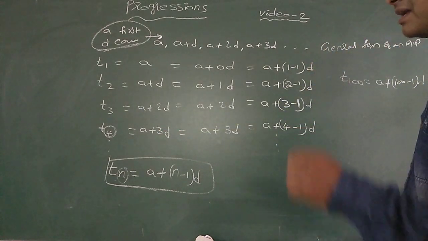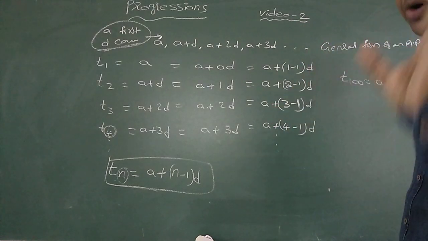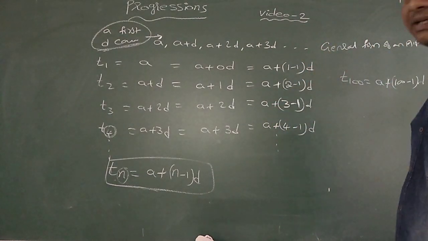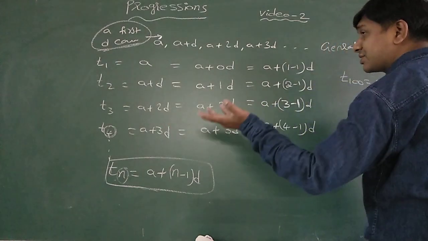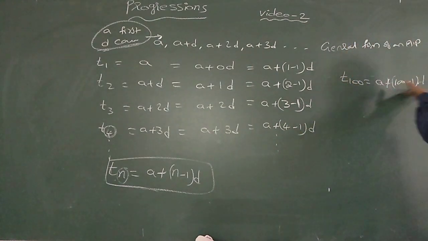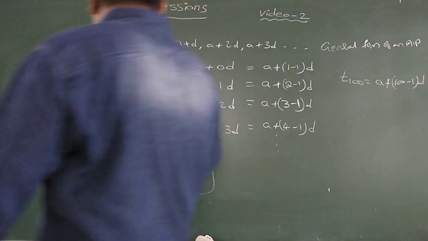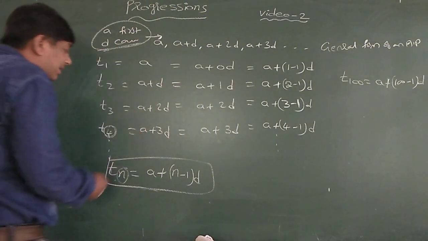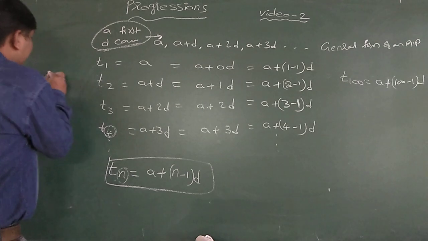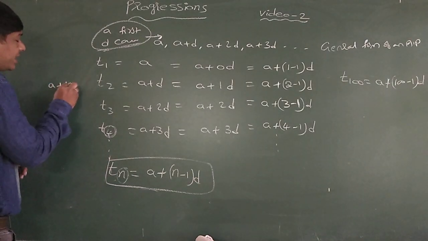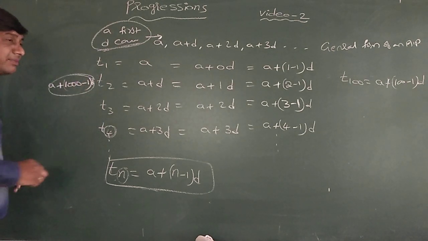That means whatever the term number is, the D quotient is 1 less than that. So for the fourth term, 4 minus 1. The 100th term means A plus 100 minus 1 into D. In the same way, if I continue the process to generalize, to find the 1000th term, I write A plus 1000 minus 1 into D, since it is 1 less.